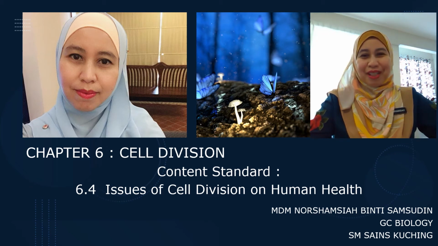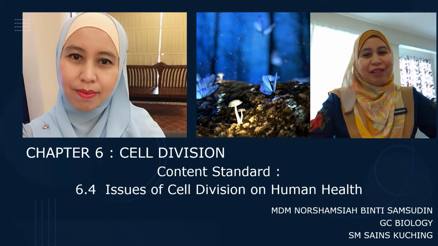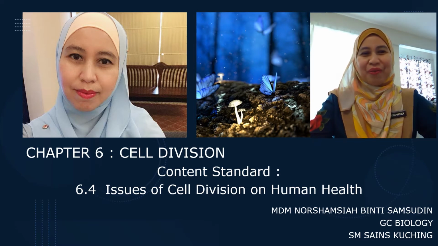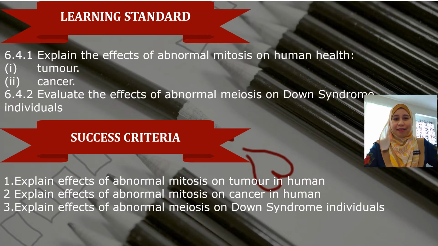Hi, today we meet again on Chapter 6 Form 4, that is Cell Division. The content standard is on 6.4 Issues of Cell Division on Human Health. The learning standard is 6.4.1 Explain the effects of abnormal mitosis on human health, that is on tumor and cancer. 6.4.2 Evaluate the effects of abnormal meiosis on Down syndrome individuals.